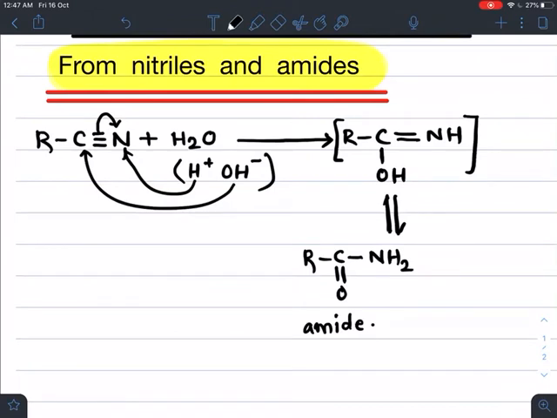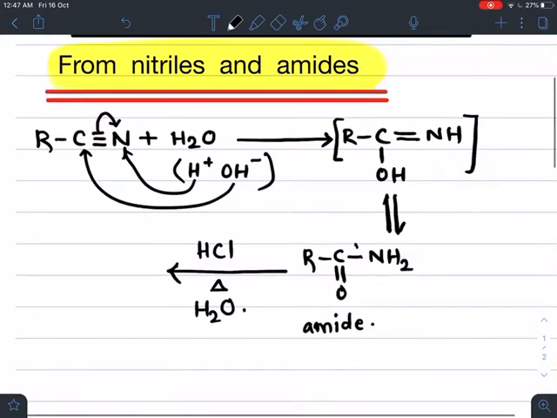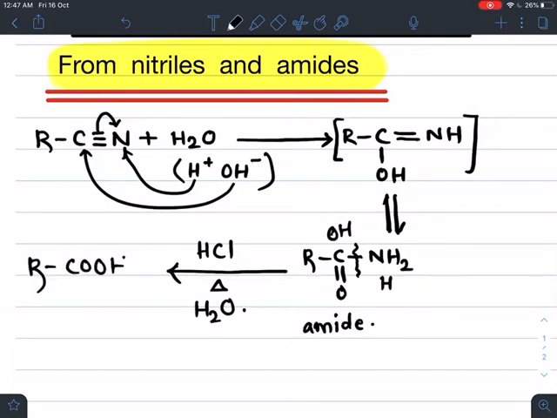Acid hydrolysis always takes place in the presence of dilute mineral acids like HCl, and when the mixture is heated, the addition of water takes place. Acid hydrolysis means again addition of water takes place, and finally the bond breaks from here, and the OH of this water molecule gets added to the CO group and H plus gets added to this NH2. Finally we get RCOOH. Carboxylic acid is formed with removal of ammonia.